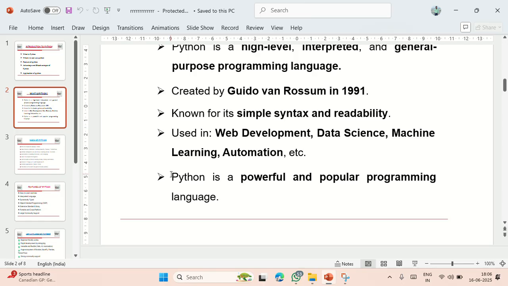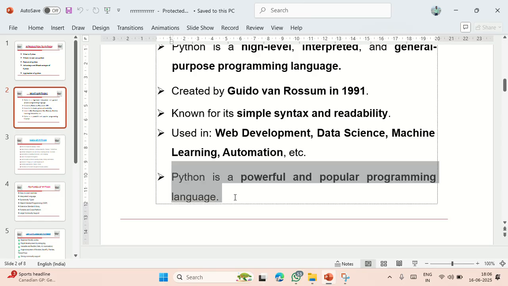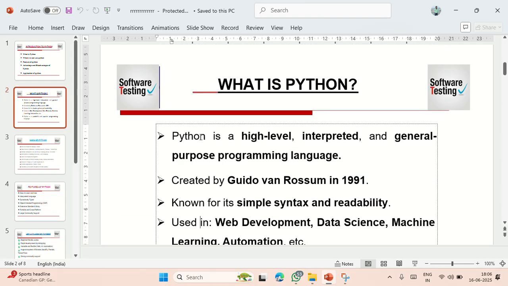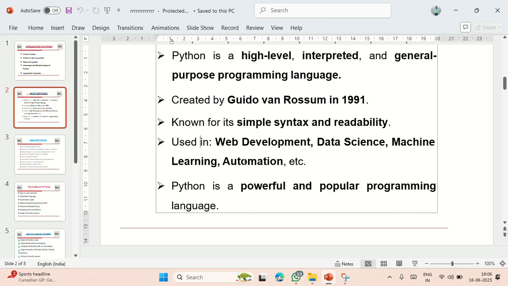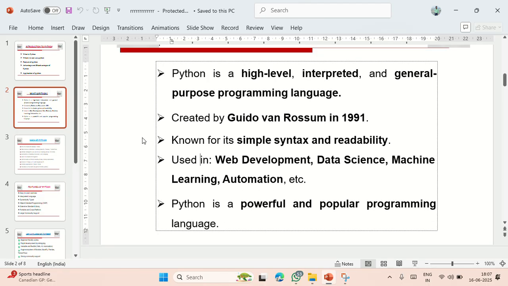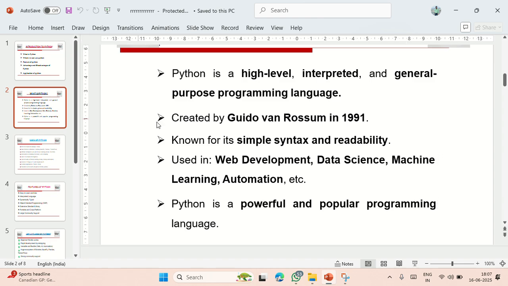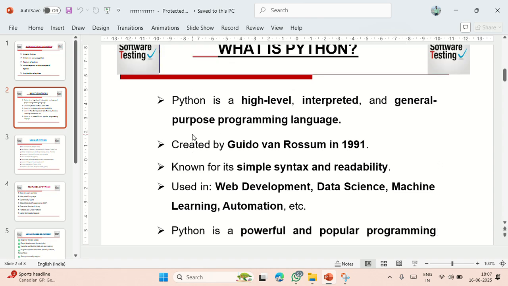Also we can say Python is a powerful and very popular programming language. Compared to other programming languages, it is easy to write, easy to understand, and the syntax is simple. Whenever we write code, the code is also less compared to other programming languages. So this is all about what Python is.